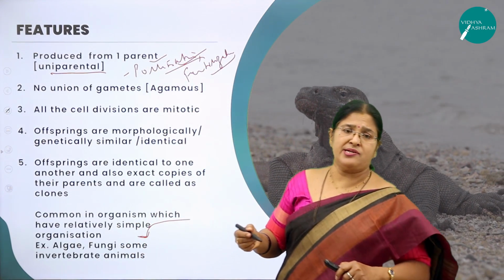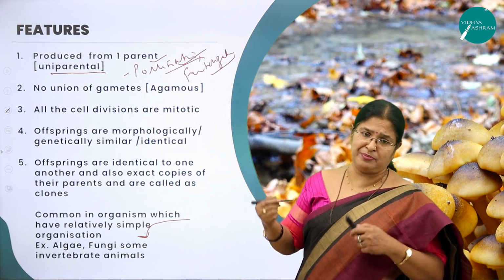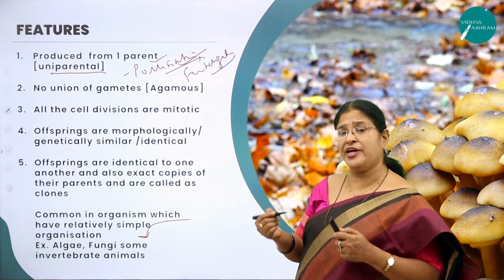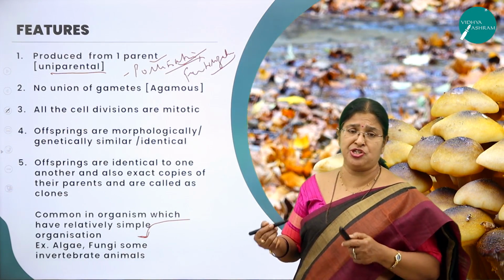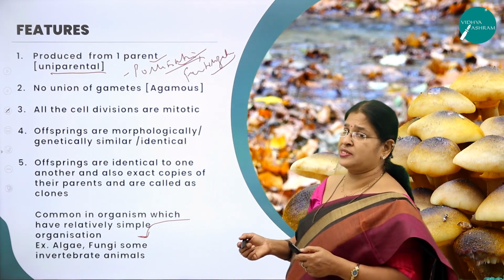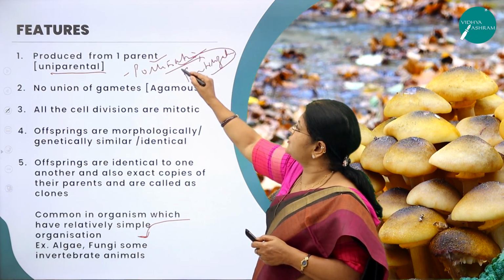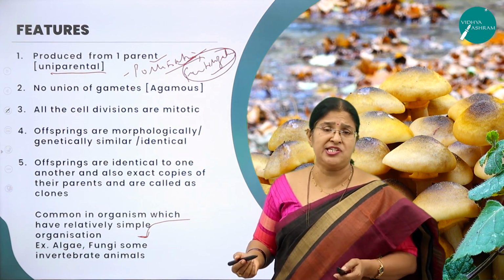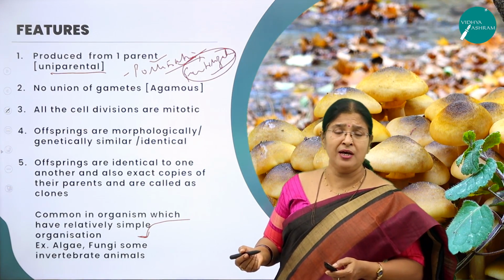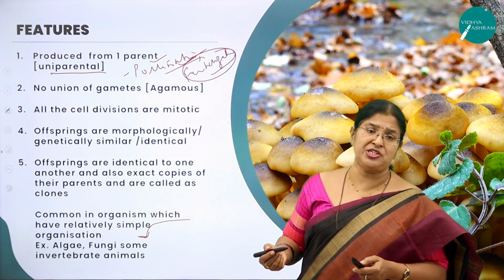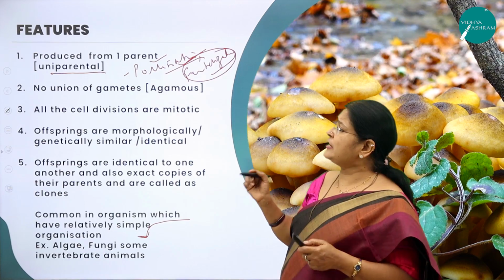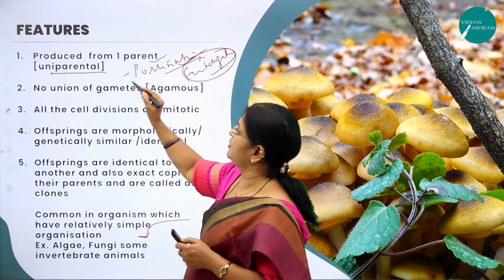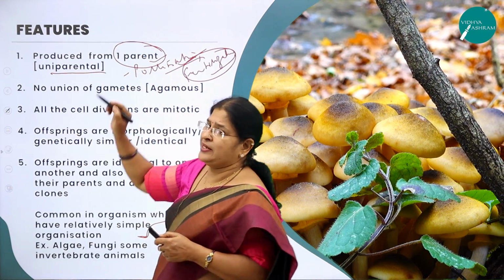Pollination is nothing but transfer of the pollen grains from the anther of a flower to the stigma of a flower, which is very much important for the process of sexual reproduction in flowering plants. And the gametes have to fuse to carry on a very important process called fertilization. What is fertilization? Fusion of the male gamete with the female gamete, resulting in the formation of a zygote. All that complicated process is avoided in asexual reproduction because it involves only one parent.